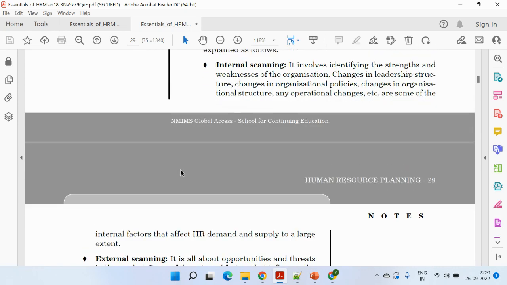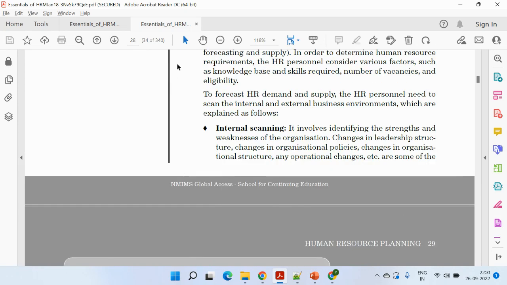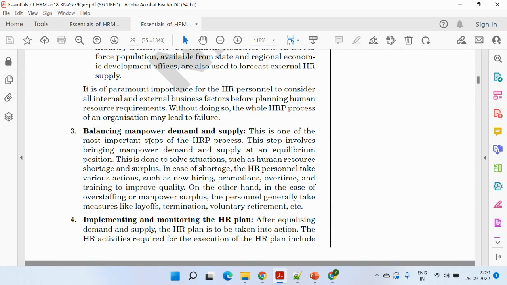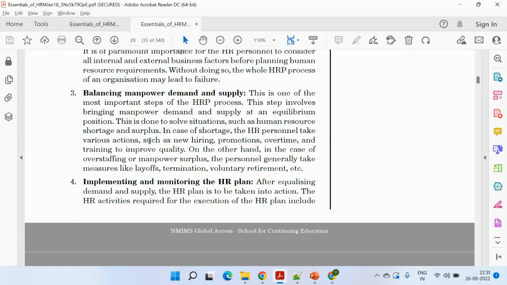Maybe using certain forecasting techniques for demand and supply, maybe internal scanning, or maybe certain external scanning. You can say internal factors and external factors. Then balancing the manpower demand and supply. Again, demand and supply, which you have already studied in business economics as well. To balance the demand and supply, the same thing happens for the manpower as well. And finally, implementing and monitoring those HR plans.